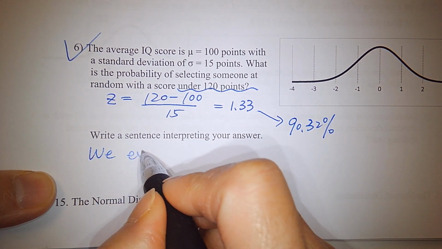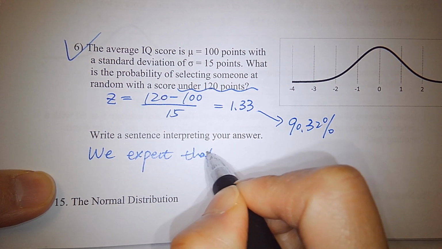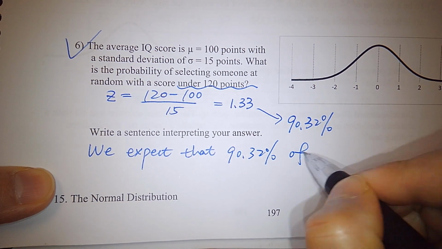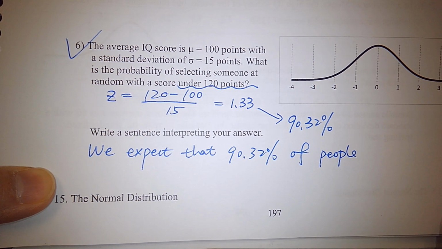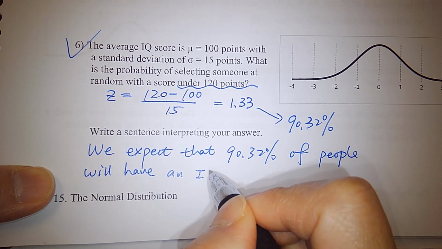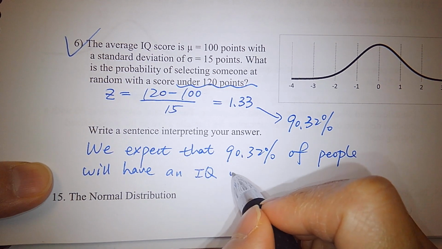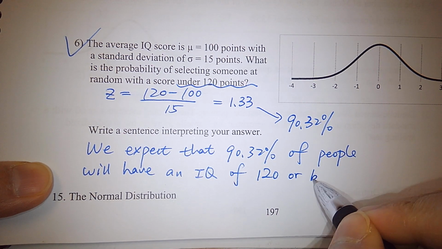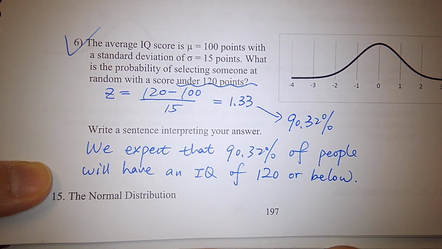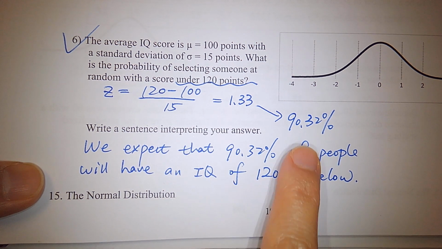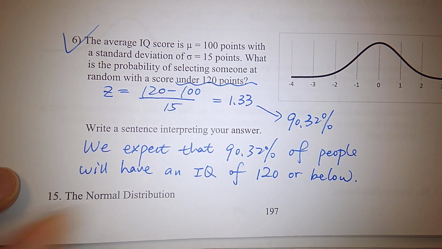We expect that 90.32% of people will have an IQ score of 120 points or less. So if your IQ score is 120, you're in the 90th percentile. Okay, 90% of the people will be less than you.